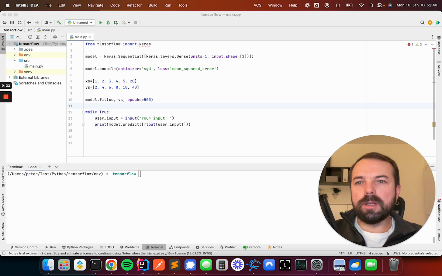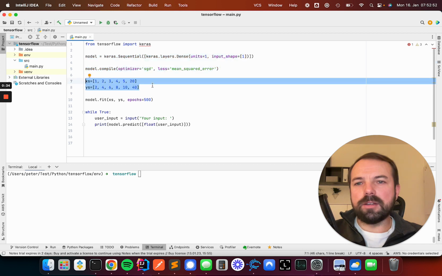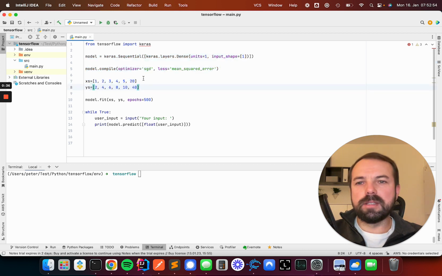We won't go into any details here in the code, but basically we import a TensorFlow library, which is a very famous machine learning library for Python. We set up and define the model. We define the training data set. So this is the very interesting part. We have input numbers and expected output numbers for the model to be trained with.